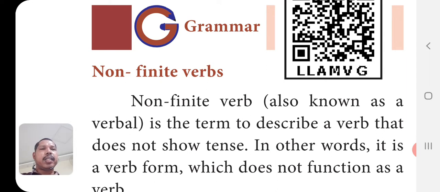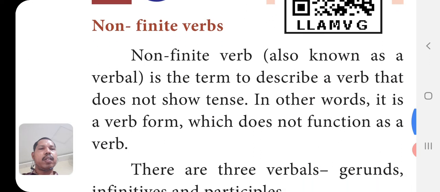So whether it is present tense, past tense or future tense, it will not change. Whatever be the subject, whether first person, second person or third person, it will not change. That is why it is called non-finite verbs. So in other words, it is a verb form which does not function as a verb.